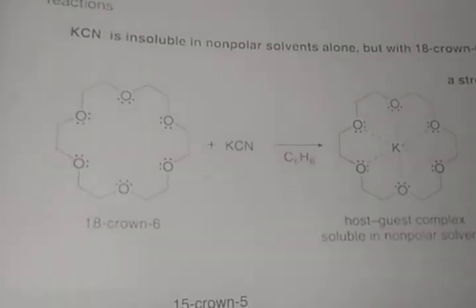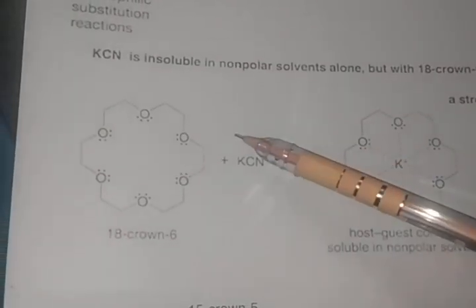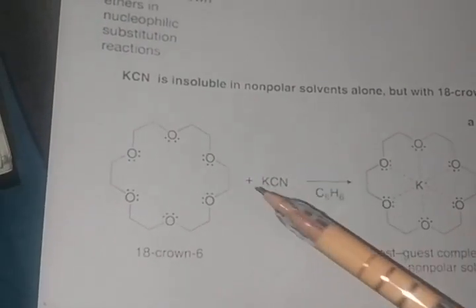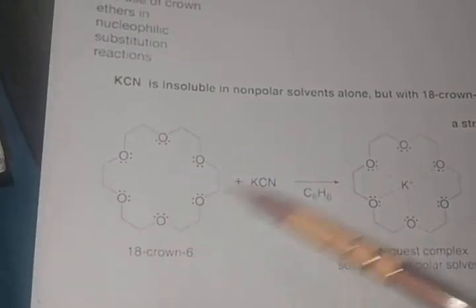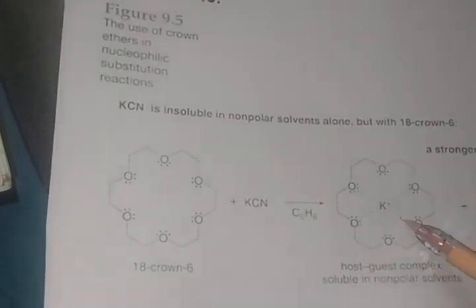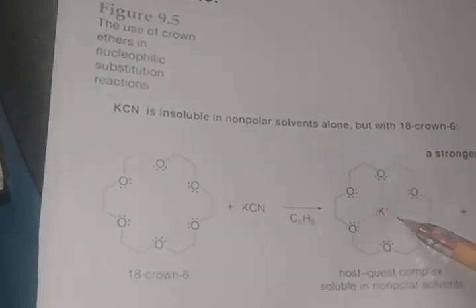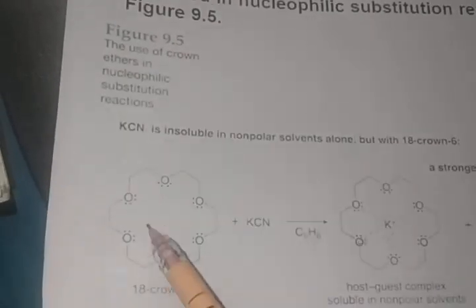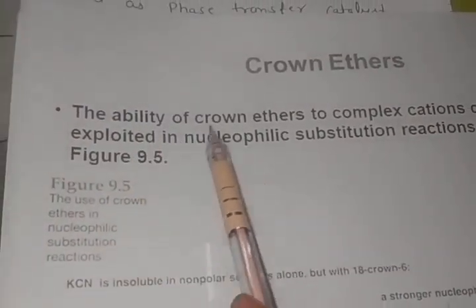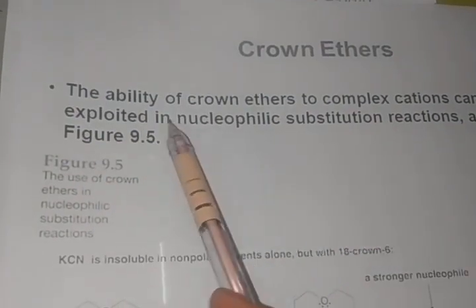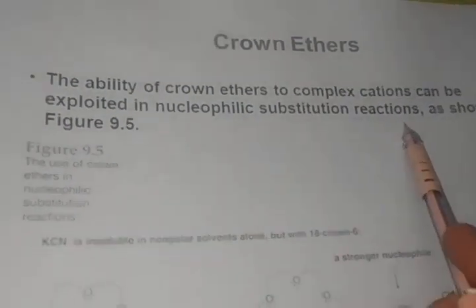Okay students. Why do crown ethers act as phase transfer catalysts? Students, crown ethers have the ability to capture or complex the cations, and that's why they act as phase transfer catalysts. See students, the ability of crown ethers to complex cations can be exploited in nucleophilic substitution reactions.